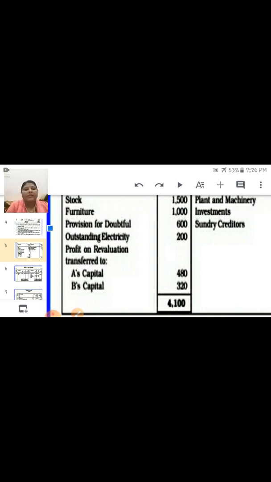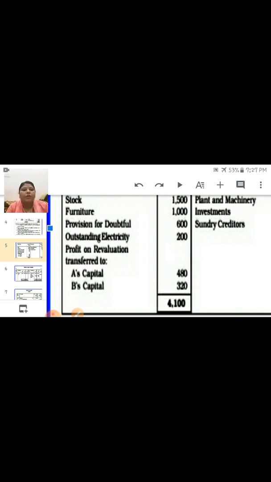Okay, in this similar way second entry will be revaluation account debit to furniture account 1000. Third is revaluation account debit to provision for doubtful debt. Fourth is revaluation account debit to outstanding electricity account 200. Okay, at the end you have to transfer the profit or loss.